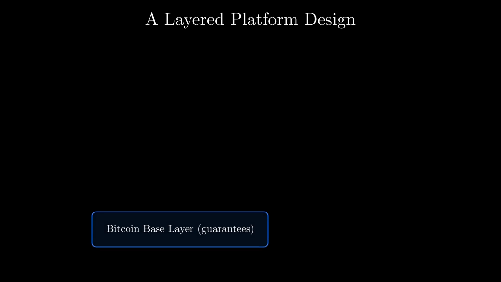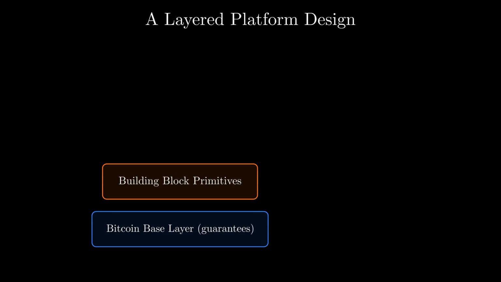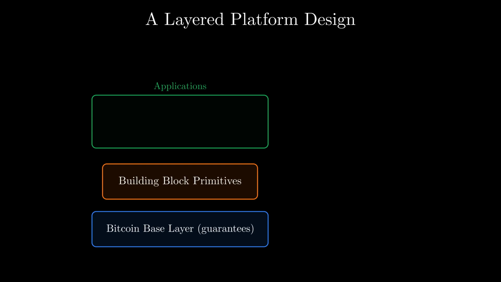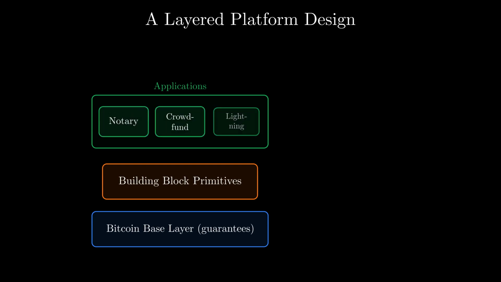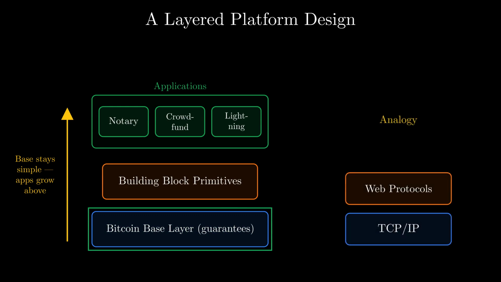Zoom out and you see a layered design. At the bottom sits the Bitcoin base layer, holding the guarantees. Above it, the building block primitives, and on top, the applications: the notary, crowdfunding, Lightning. The base layer is intentionally simple and conservative. That simplicity is a feature, not a limitation. It provides a rock-solid foundation that rarely changes.